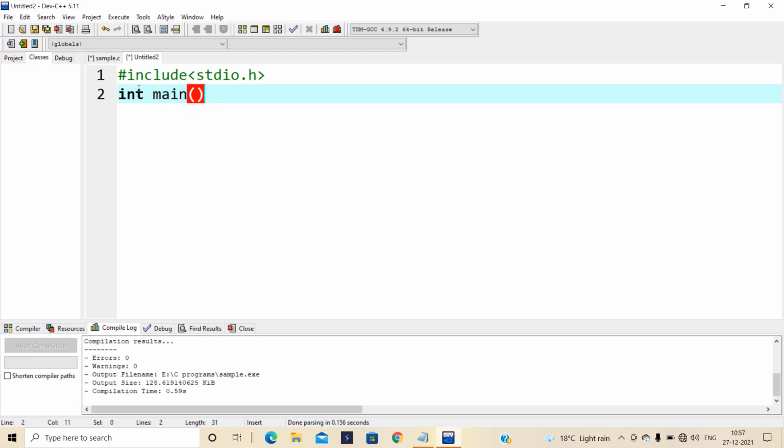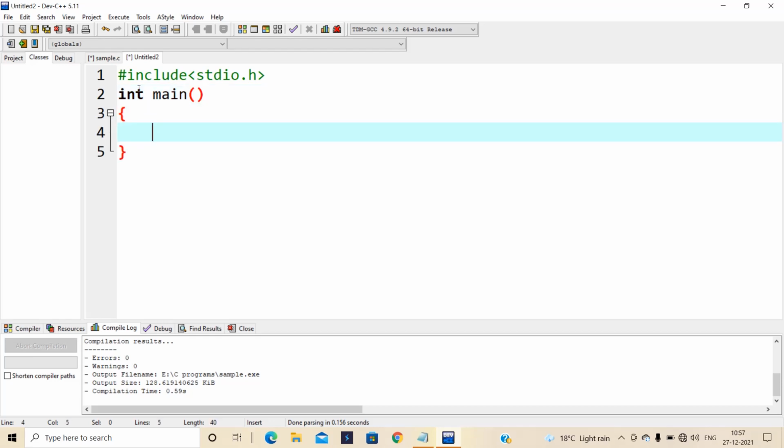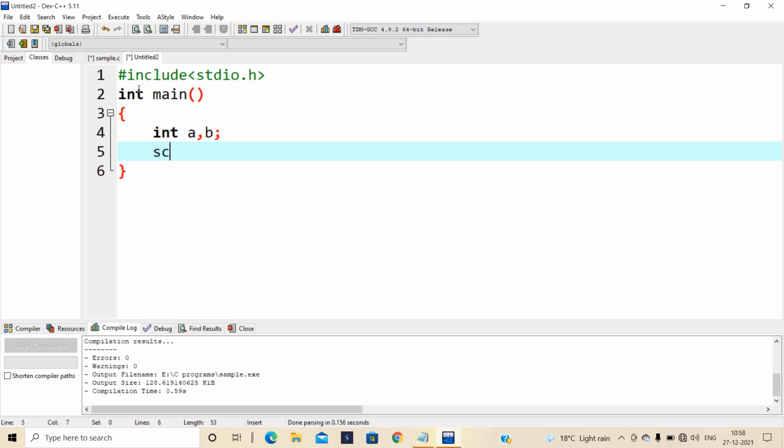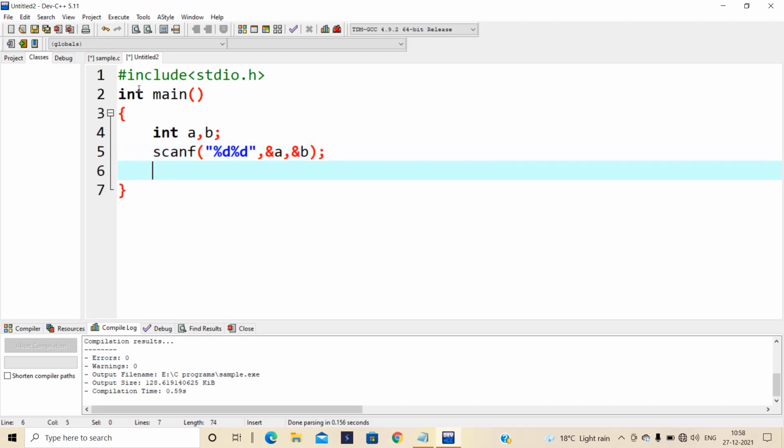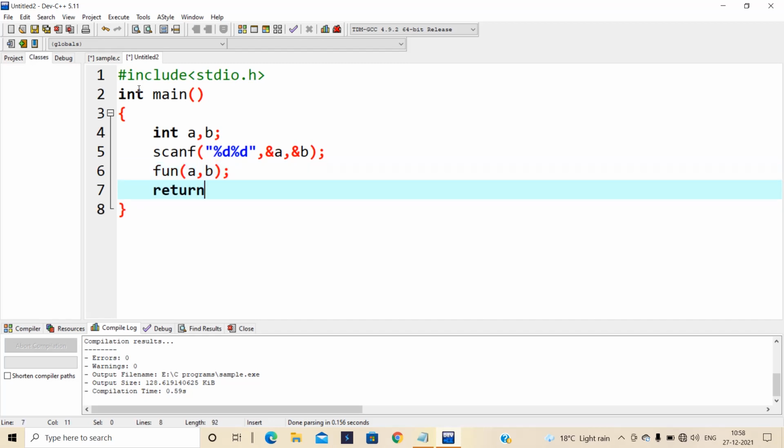There is a small difference. Here I'm going to take the same example as in the earlier program. %d ampersand a comma ampersand b. Here I just call the function, the same as I wrote in the earlier program.